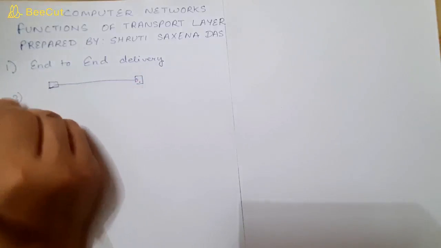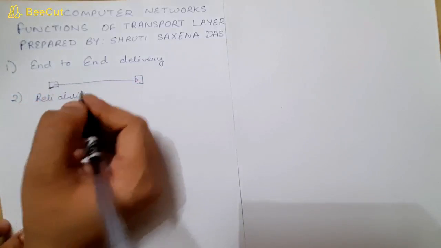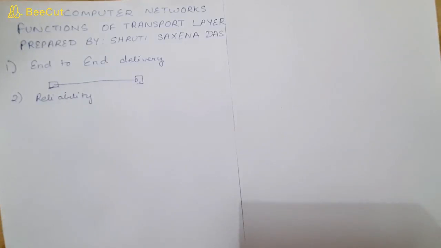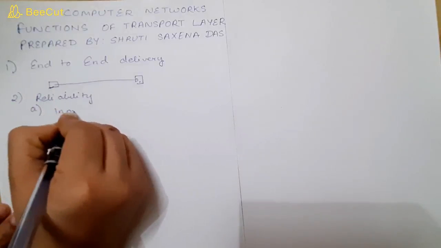The second is reliability. Now transport layer should ensure reliability. Here the main protocols which are used for transferring data are TCP and UDP. TCP is your connection oriented protocol which ensures reliability, and UDP is your user datagram protocol which is your connectionless protocol. When we talk about reliability, it is in terms of the following. The first thing is in order delivery.